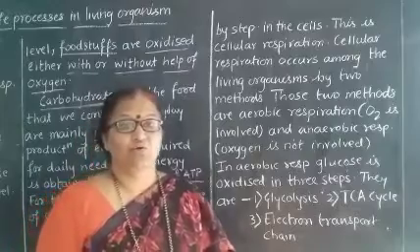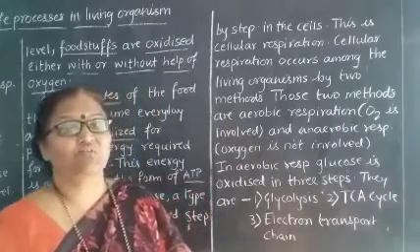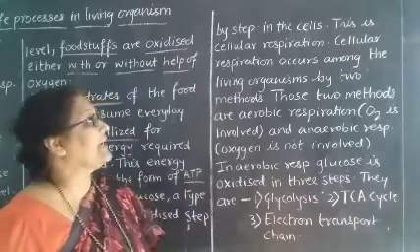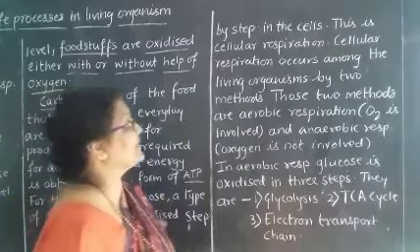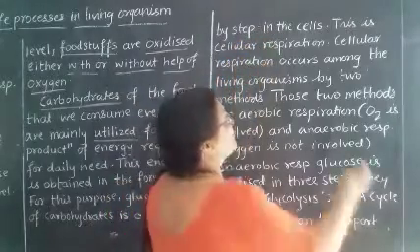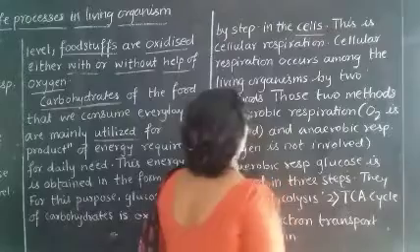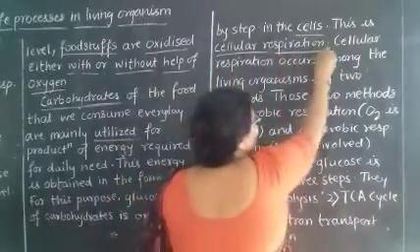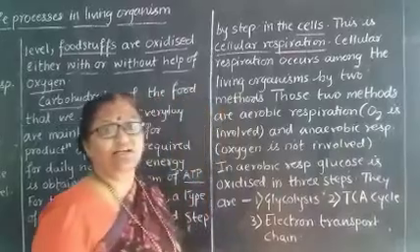Now see here, glucose, which is one of the carbohydrates, is used in energy production. How is it used? It is used step by step. Where is it used? It is used in the cells. So this is one of the cellular respiration. So why is it called cellular respiration?